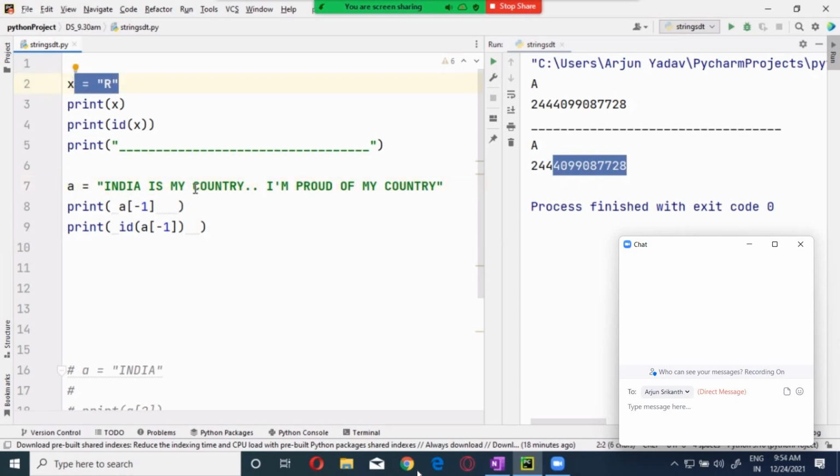I will remove this part, guys. Okay, let's count it. So it is 0, 1, 2, 3, 4, 5, 6, 7, 8, 9, 10, 11, 12, 13, 14, 15, 16. 16 should be the R. Let's see. Let me print it. 16. If it is R or not.